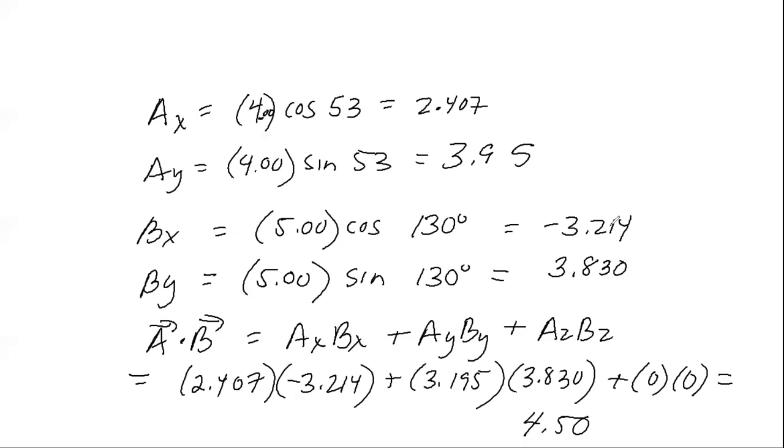To verify, we could also use this same A dot B and multiply each of the components. A sub x times B sub x plus A sub y times B sub y plus A sub z times B sub z, and we will get the same answer, 4.5.